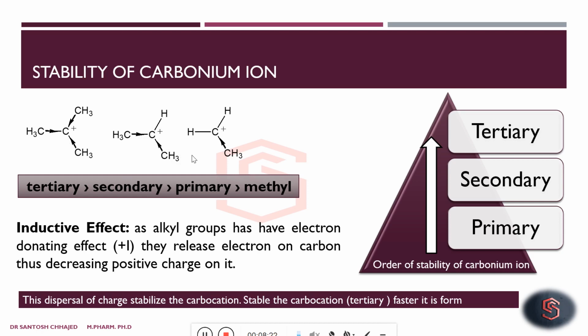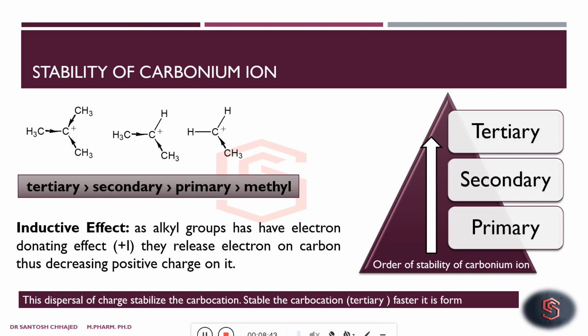In the case of primary, only one methyl group is linked, so dispersal of positive charge is less as compared to secondary and as compared to tertiary as well. So it is the inductive effect of alkyl groups that stabilizes the carbocation.